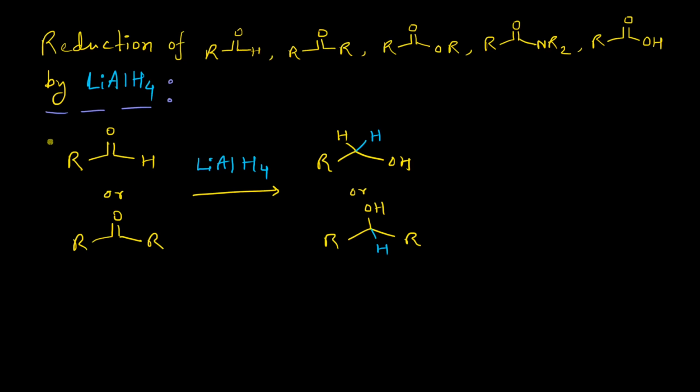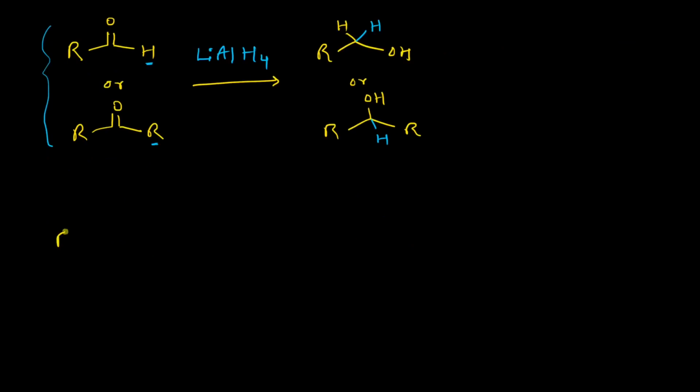Since these two compounds are basically of the same character, the only difference is a hydrogen atom here and an R group there, so I will take the aldehyde because the mechanism will be the same in both cases. Initially, the oxygen lone pair will undergo a Lewis acid-base interaction with the lithium cation of lithium aluminum hydride, and thereby this intermediate will form, where the carbon-oxygen double bond is activated.